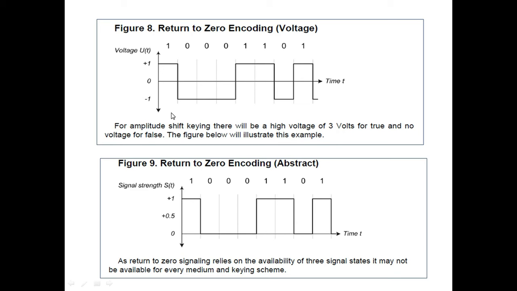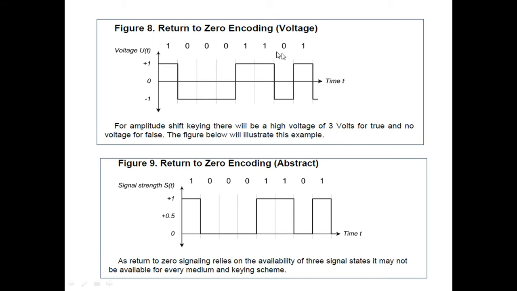Means the voltage level is available, and during the transition from 1 to 0, your voltage level changes from plus v to minus v. Once the transition changes from plus v to minus v, your data will be treated as a logic 0. Then there is again a transition from 0 to 1, and in this 0 to 1 transition your voltage level changes from minus v to plus v, which remains as it is as long as your logical level is 1.